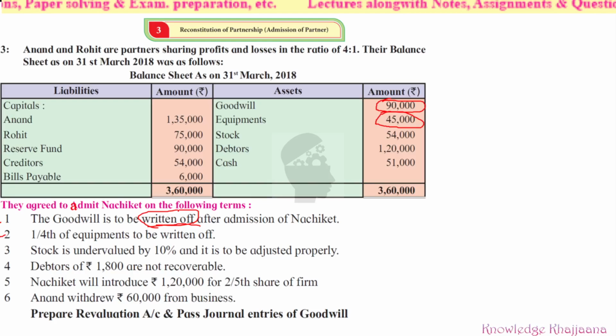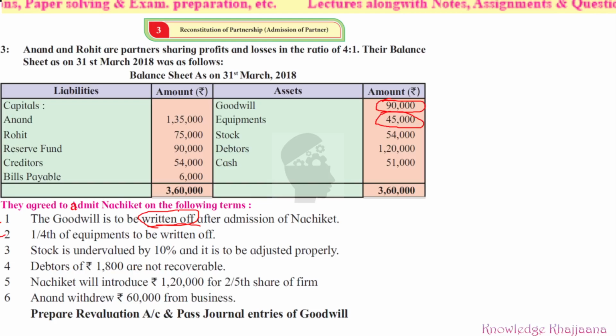Okay, then third, stock is undervalued by 10% and it is to be adjusted properly. What does this mean? Whatever stock has been shown over here, now listen to this properly. Stock is undervalued by 10%. Whatever stock is shown in the balance sheet, that is the undervalued value.